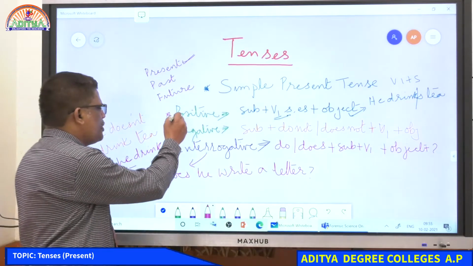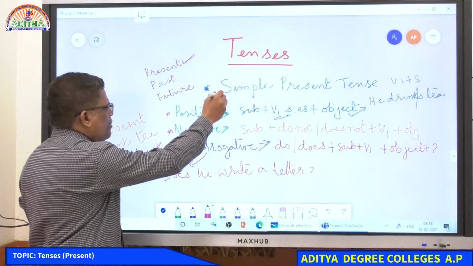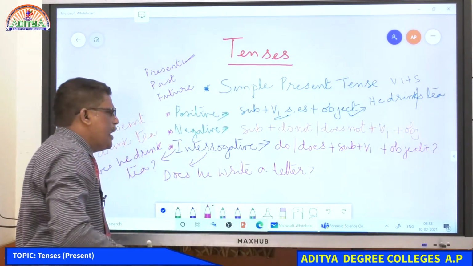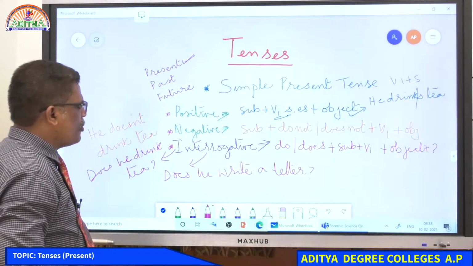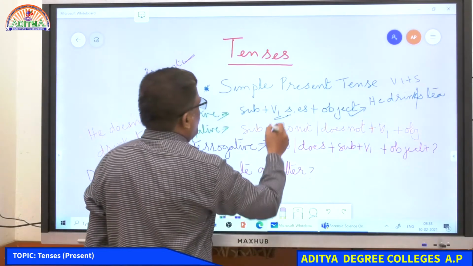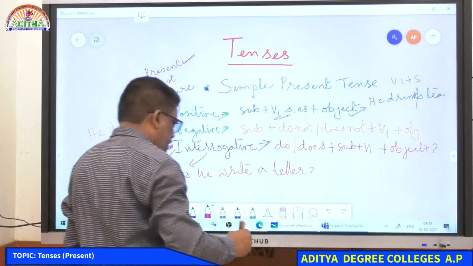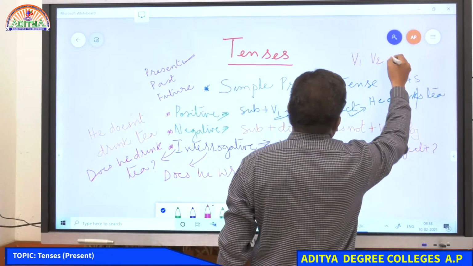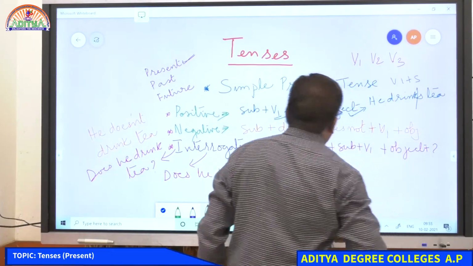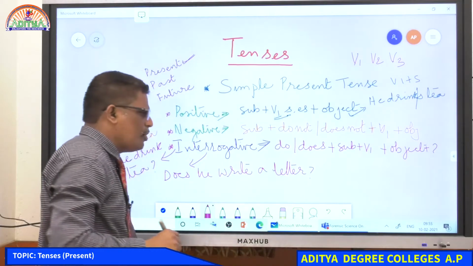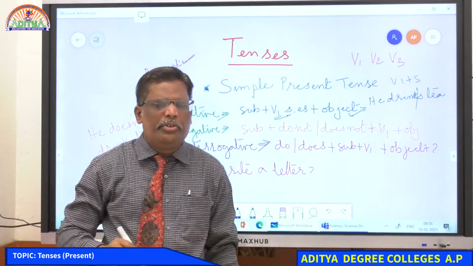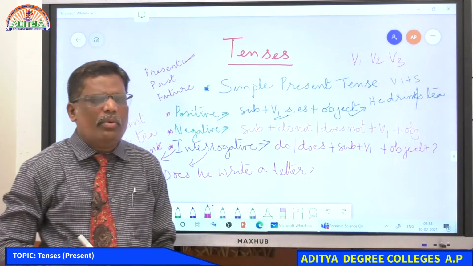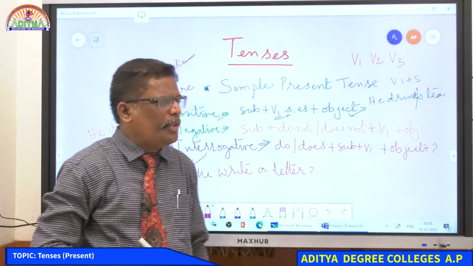So, you have here the simple present: positive, negative, and the simple interrogative. And for each sentence, let's recollect: subject plus V1. Now, you need to know the V1, V2, V3, the conjugation of the verb. Very important. Unless you know the conjugation of the verb, it will be difficult for you to understand tenses. You need to keep in mind the V1, V2 and V3 of the verb.